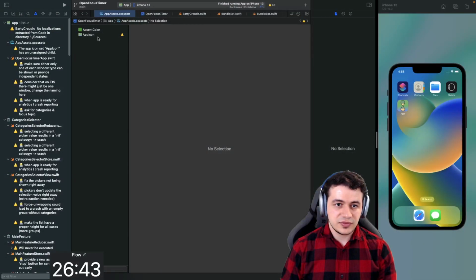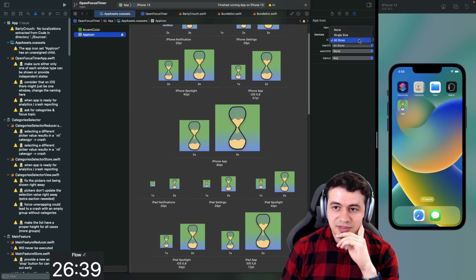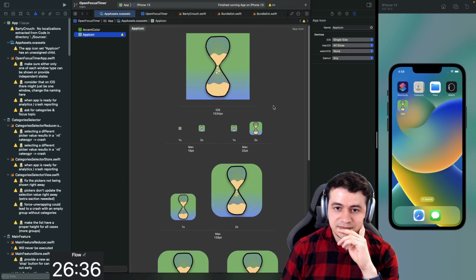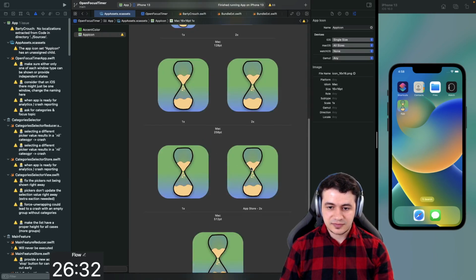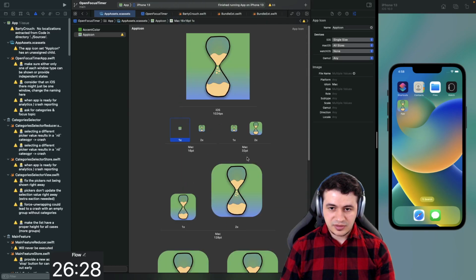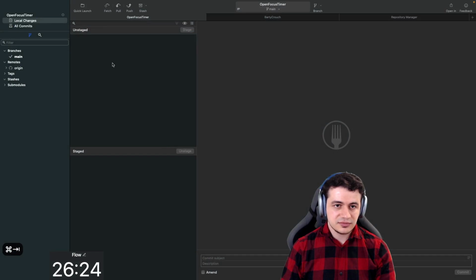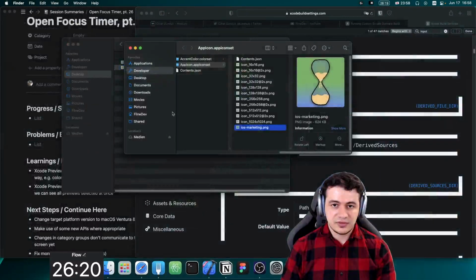And with everything reverted, we do have our app icon back here. Now we can just go to iOS and select single size. That way we just need this here now. Everything else here we can delete. Which one is Mac? This is Mac, this is Mac. Alright, the others have gone. Were they deleted? No, they're still there. Show in Finder. They're still around.